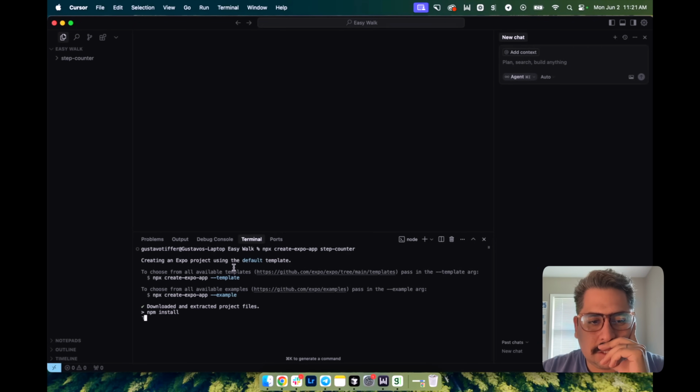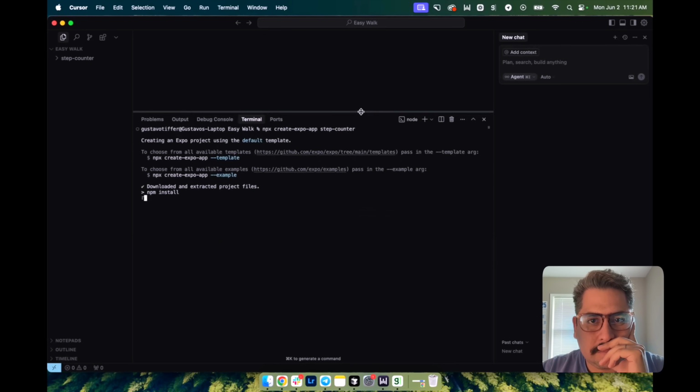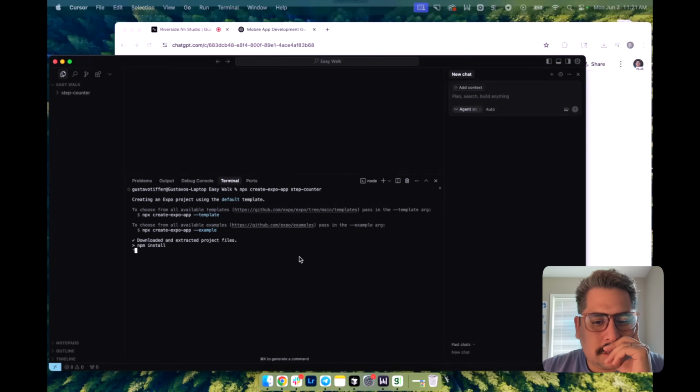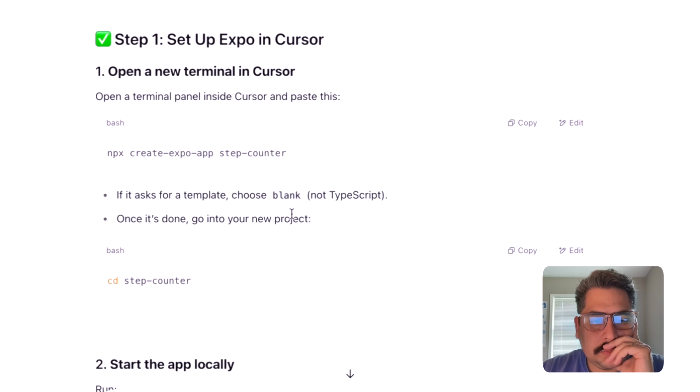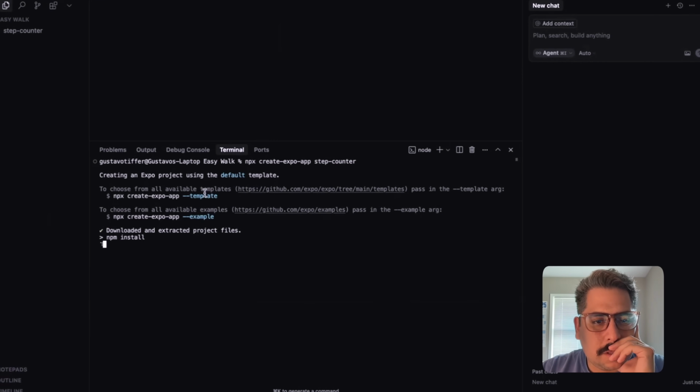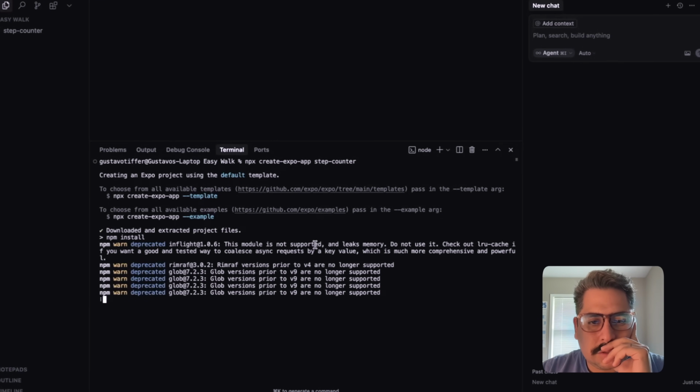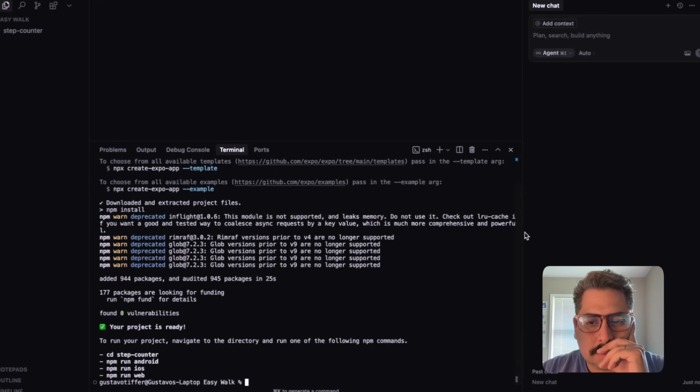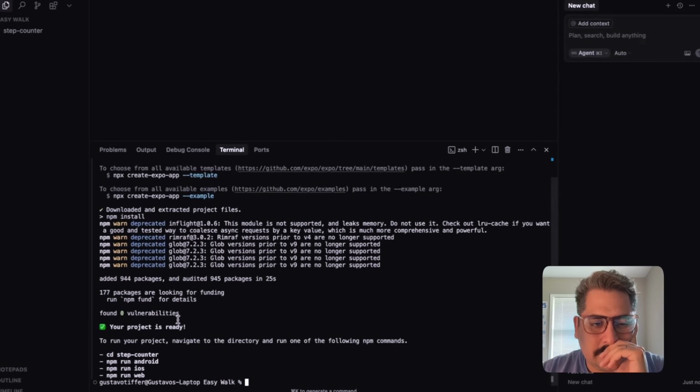Create an Expo project using it. Choose from all available templates. Choose from downloading and extracting from, I don't even know what it's doing right now. But downloaded and installed. Okay. If it asks for a template, choose blank. Once it's done, go into your new project. Okay. Choose from all available templates. Pass in the module not supported and leak memory. Do not know what this means. Okay, your project is ready.